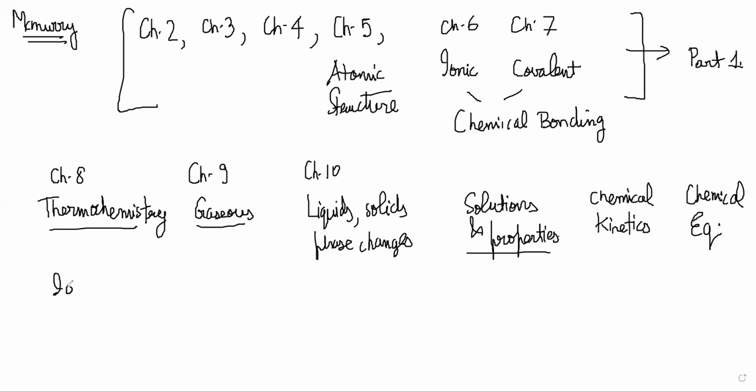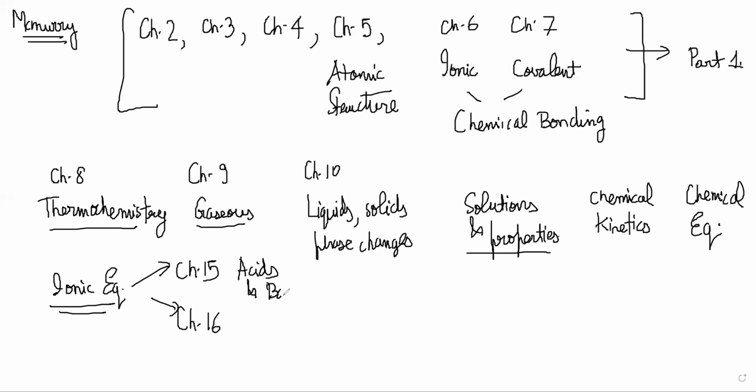And then there will be ionic equilibrium. That will be basically acids and bases, and aqueous equilibria has 2 chapters, right? 15 and 16 or something like that, right? So one is 15, acids and bases, one is applications. Exactly. So chapter 15, that is all covered under ionic equilibrium. So acids and bases, and one is applications.